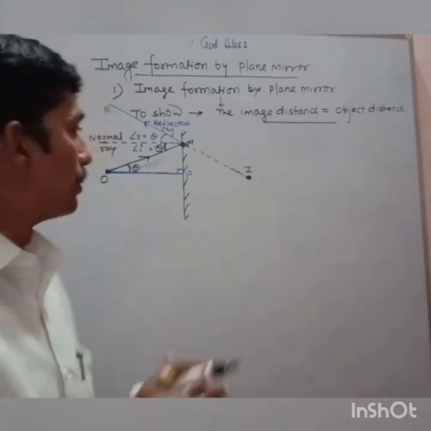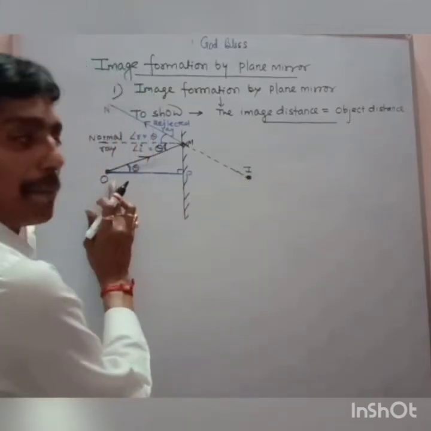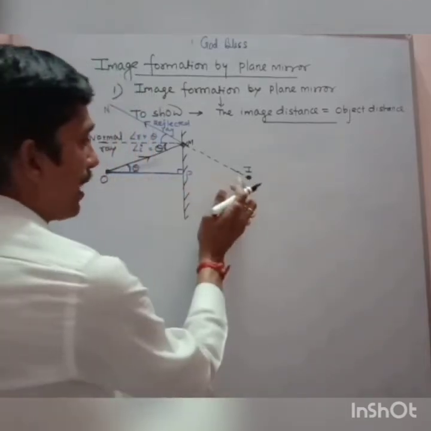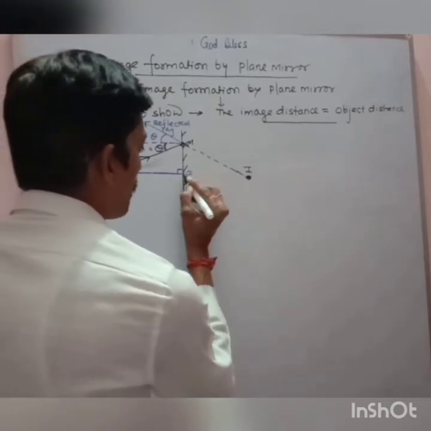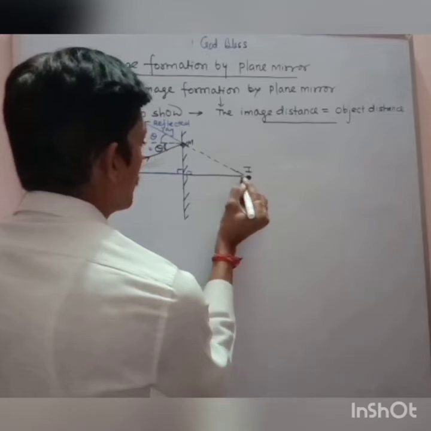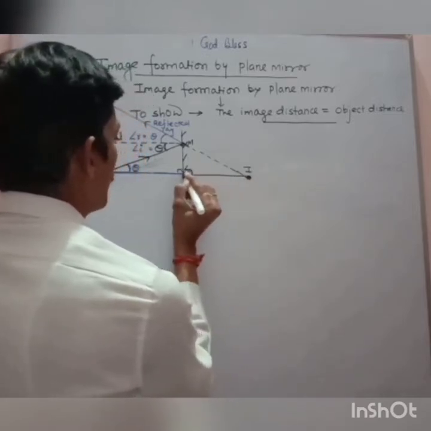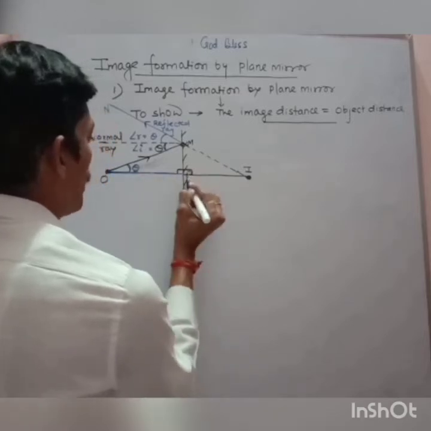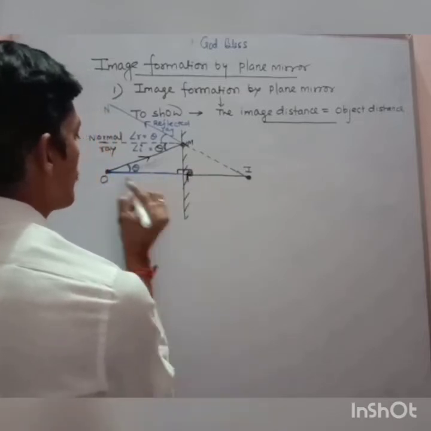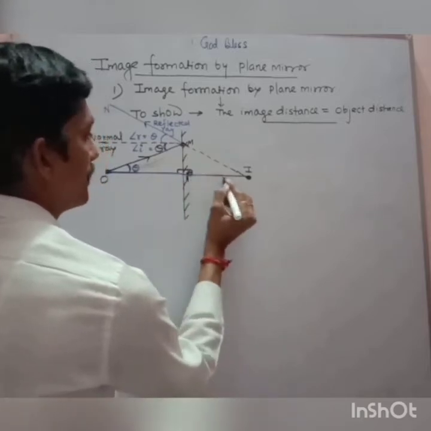So what should I do? I can draw the perpendicular, as I have drawn the perpendicular from O. Similarly, I can draw the perpendicular from I also on the plane mirror. Another perpendicular I have drawn. So these are the two perpendiculars: one is OP and the other is IP.